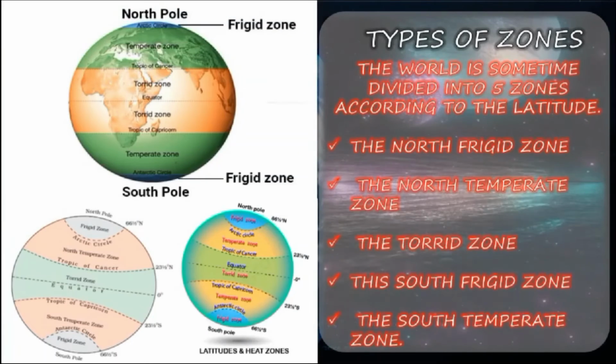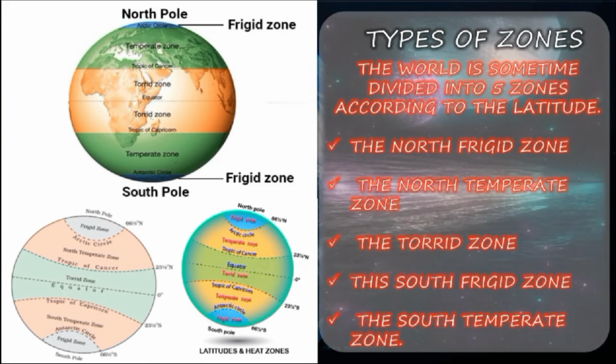So, types of zones. The world is sometimes divided into 5 zones according to latitude. Already I have explained this in the slide on the introduction to the zones of the Earth, right? So what are they? The north frigid zone, the north temperate zone, the torrid zone, the south frigid zone, and the south temperate zone.